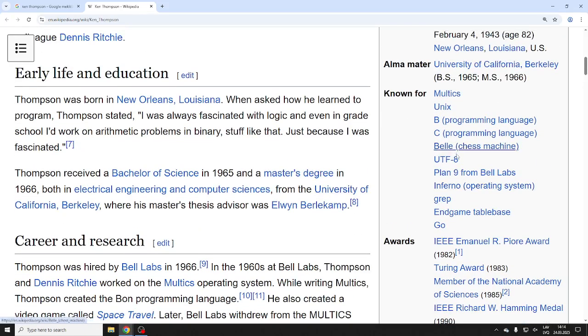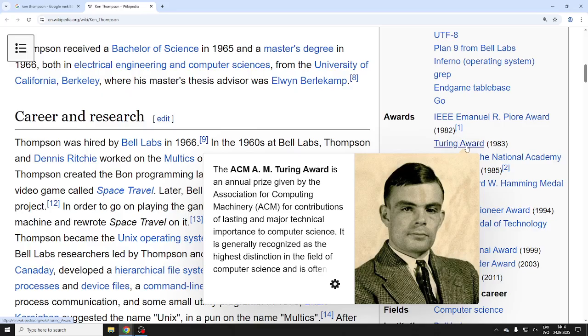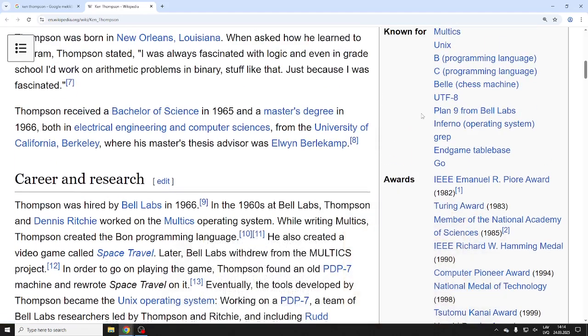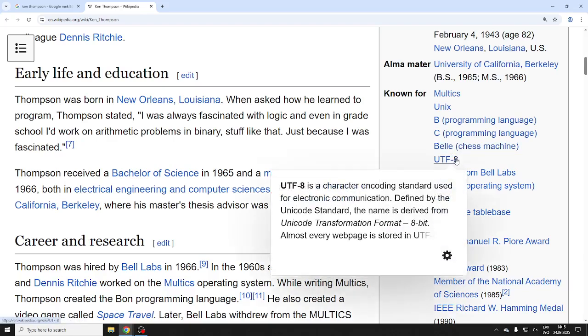So did he have a Turing Award? Let's take a look. He should have. Oh, he does have it. Well, in '83, right? He was only 40 years old when he got the Turing Award. He also worked on chess programming, AI, of course, in the 1980s. He's also guilty of UTF-8, part of a committee, right? Well, actually, not guilty. Actually, it's a good thing, right? He was one of the developers of the UTF-8 standard.